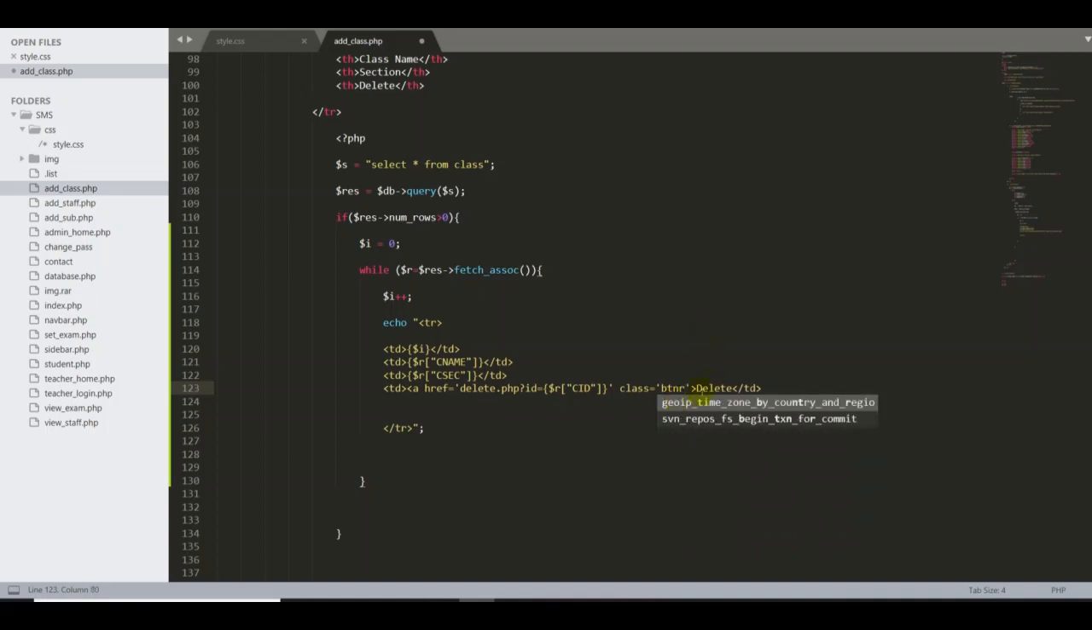So far I haven't created this class name, and I will create it later. But this is for the style of our button. That's the reason. Okay, so I've deleted it here, guys. Okay, Control S. So now we have fetched all the data from our database. Let me go and see how it works.